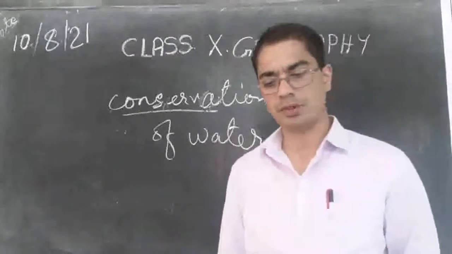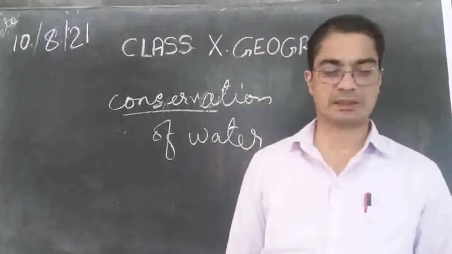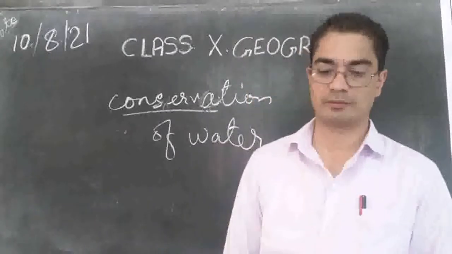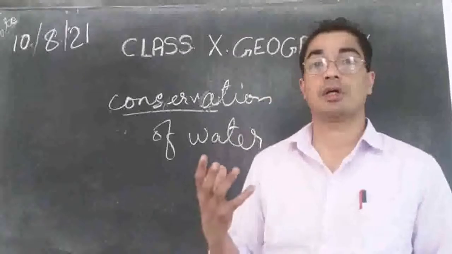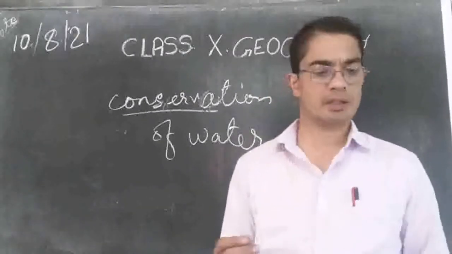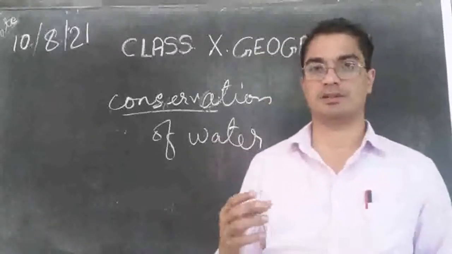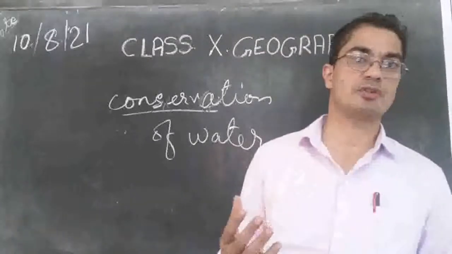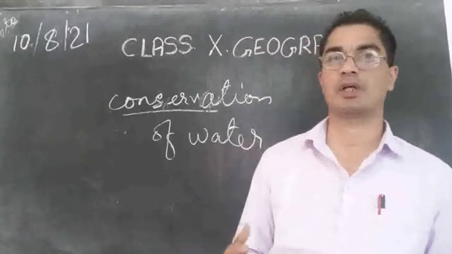And then we may ask, why is there water scarcity in some places and not in others? It is because of how we take care of our water sources. So one thing that we can do is increase the groundwater level under the earth. How is it possible? How can we increase the groundwater level?